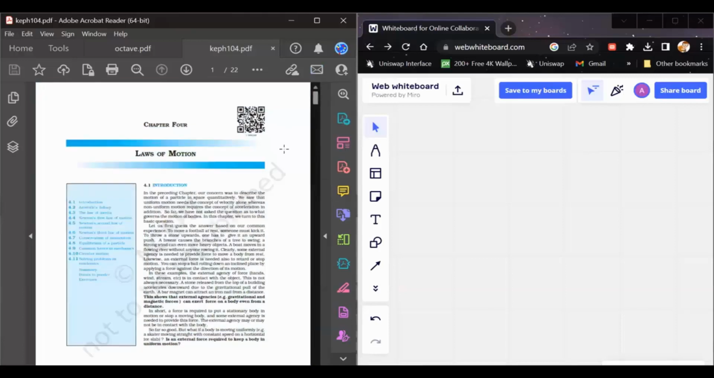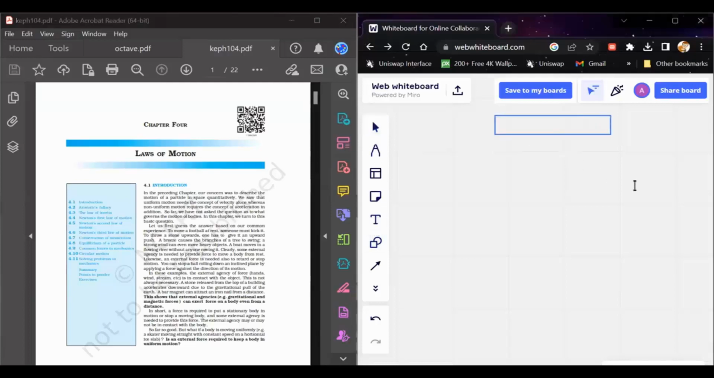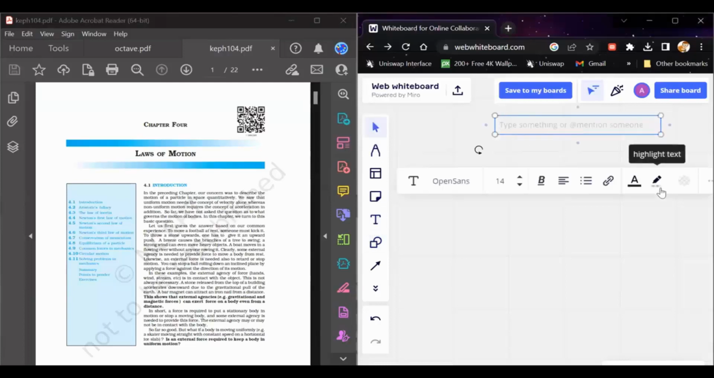So I'll be starting with a brief theory. The laws of motion is basically based on the three main laws of Newton. The first one describes the condition of the body. It states that a body remains in its state of motion as long as any external force doesn't act on it.